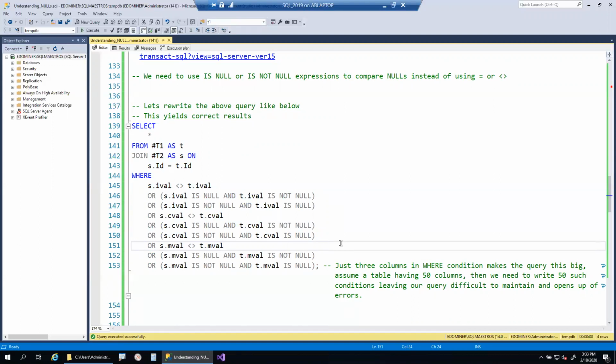And sometimes, whenever we have a longer query, we tend to make some mistakes, and after that error handling will be very, very difficult. We don't know where the error is coming from. So those are the problems while writing such types of queries. I hope you understood the difference between this query and the previous query, and also the reason why we should not use this approach. Please put up yes in the chat window if you understood this approach.